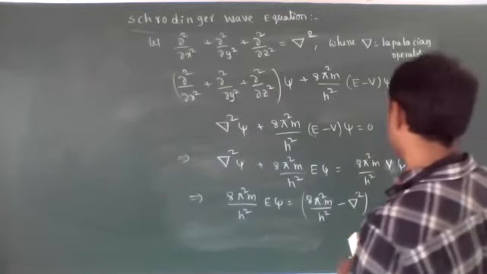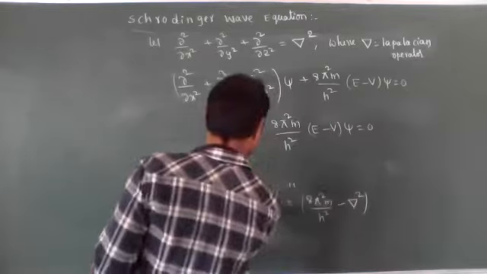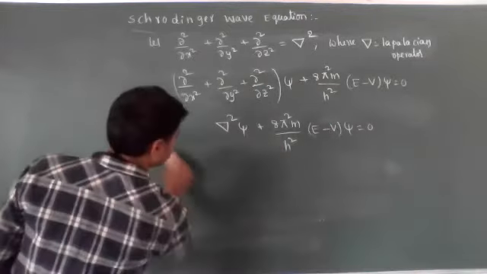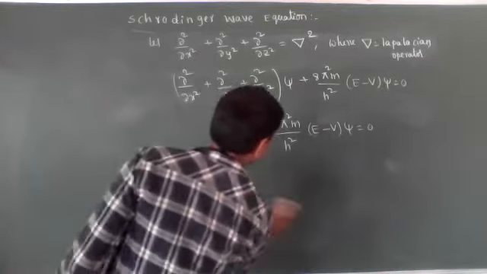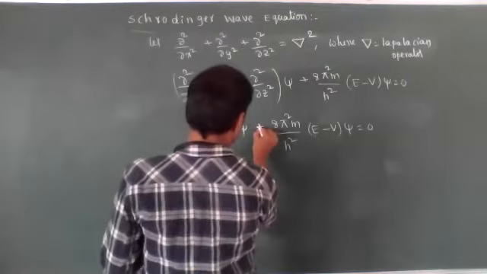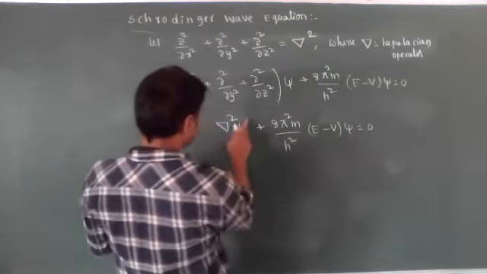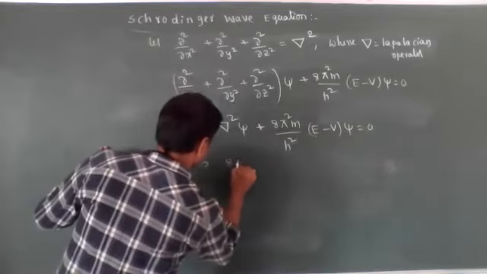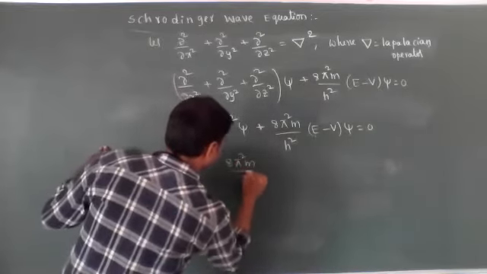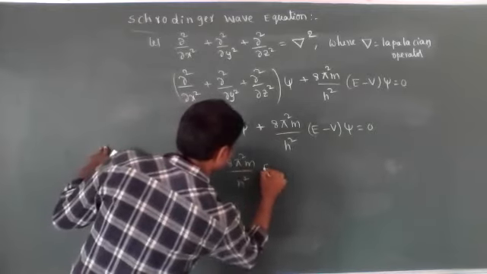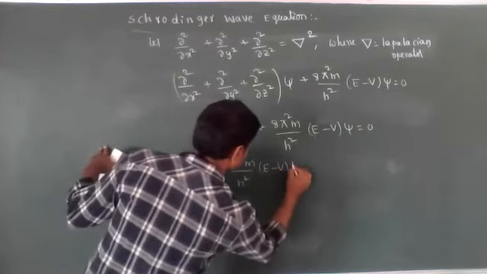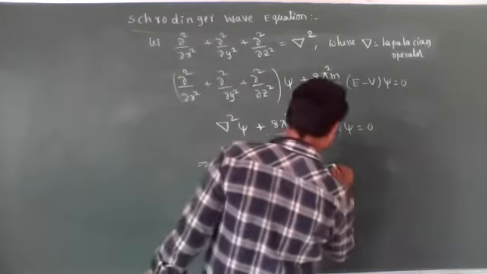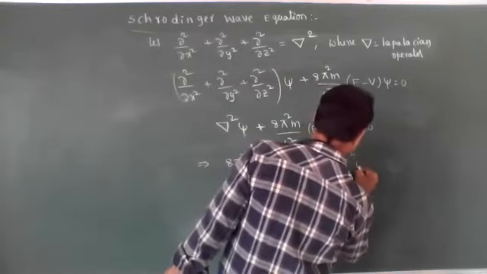Otherwise, we will do one thing directly here. This is equal to 0. This value is coming to this side, meaning minus. Then 8π²m/h² into (E minus V) psi is equal to minus del square psi.